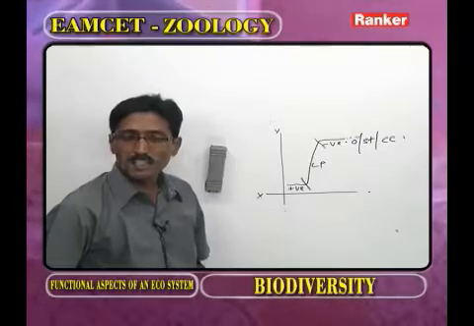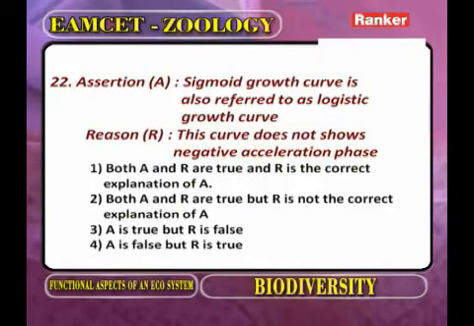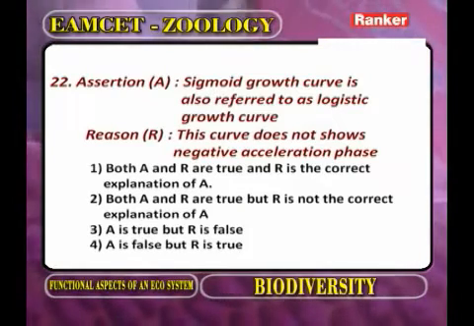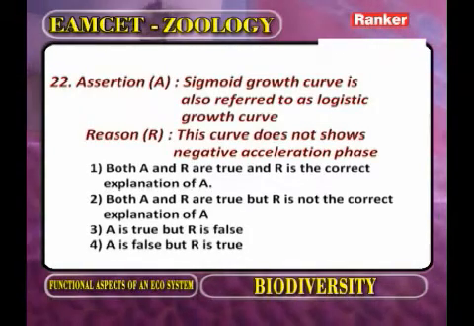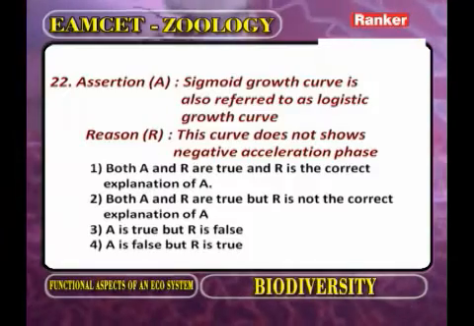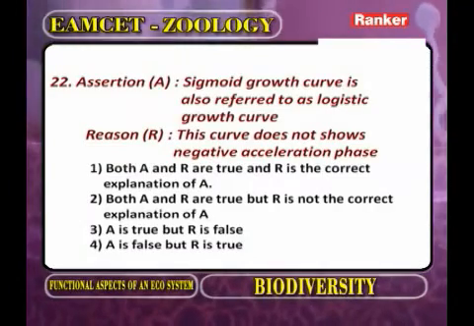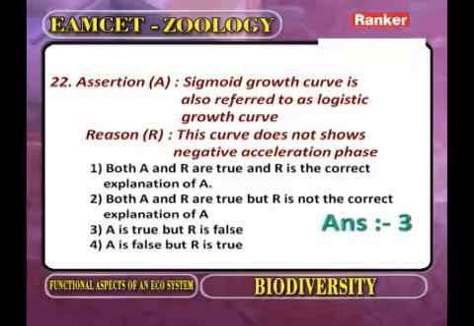Now here, sigmoid growth curve is also referred to as the logistic growth curve. The assertion is correct. Reason: in this curve, we should not observe the negative acceleration. But here what is present? The negative acceleration. So A is correct, R is false. Now we go for the next question.